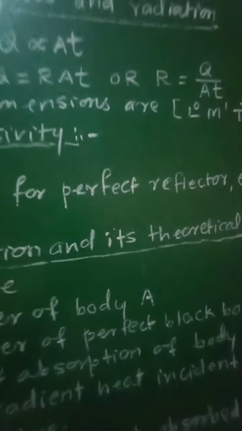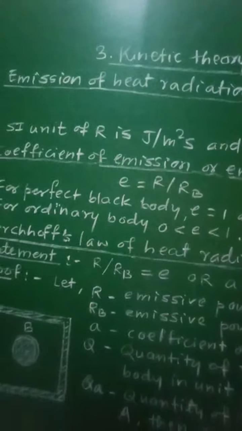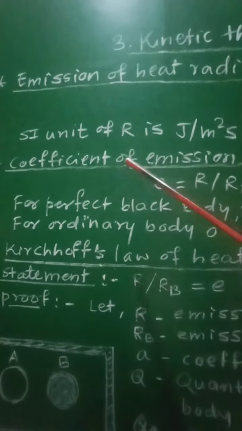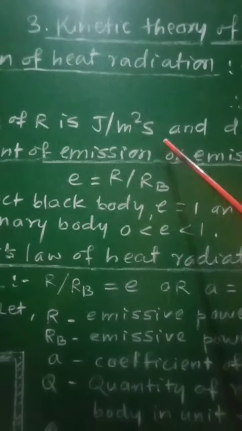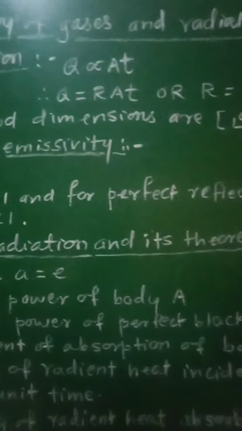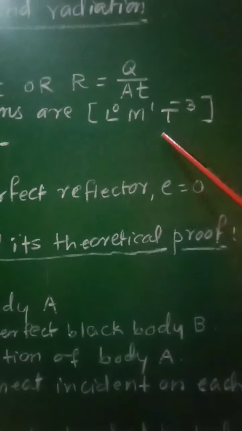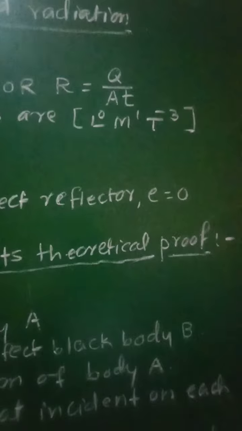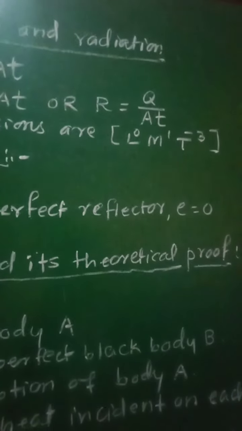The SI unit of this emissive power R is joule per meter square second, and the dimensions are 0 in length, 1 in mass, and -3 in time. So these are the dimensions.